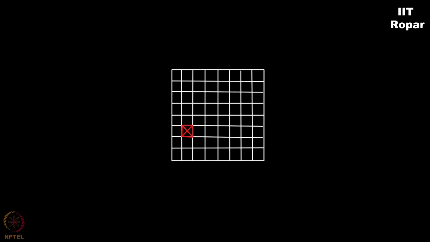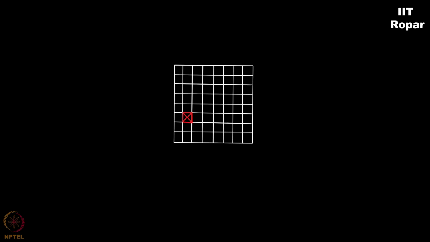Now, what we have to do next is split this entire checkerboard into 4 2 power k cross 2 power k boards. Let me explain with an example. Consider this 2 cross 2 checkerboard.